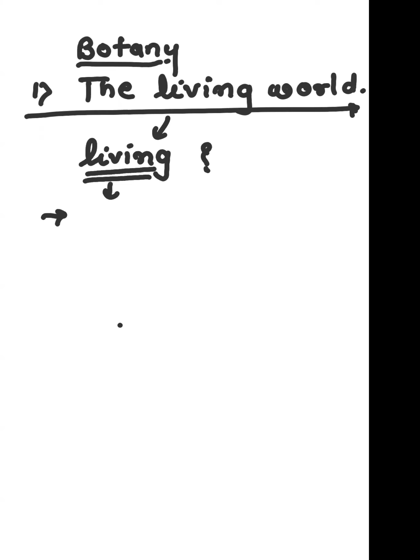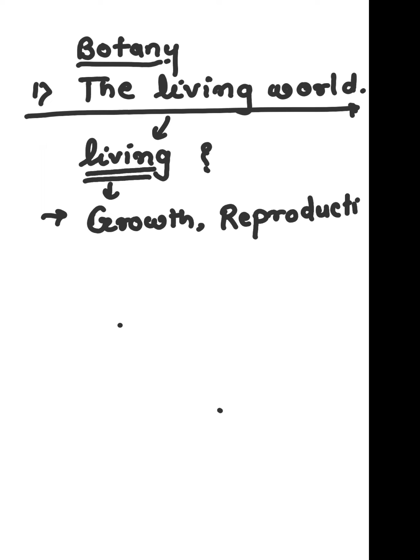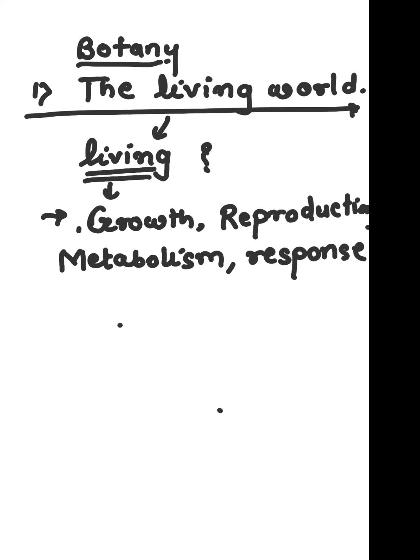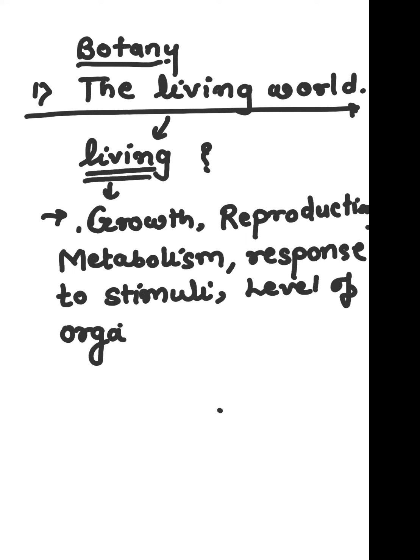Now, the very basic characteristics when we take into consideration are growth, reproduction, then metabolism, then response to stimuli, as well as the last one, level of organization.